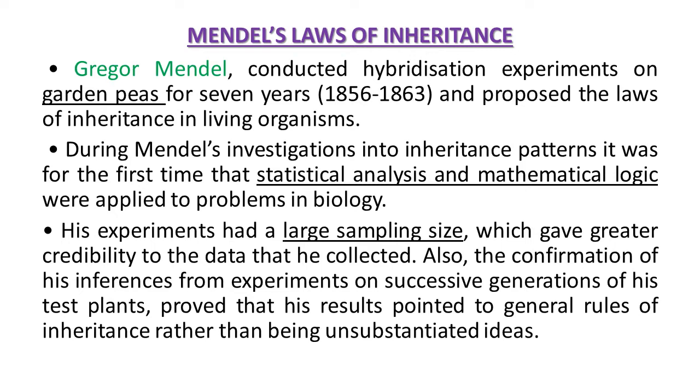Sometimes exactly similar characters are observed. Sometimes different characters are observed, and that is one type of variation. In all living organisms, plants and animals, this inheritance and its mechanism is observed. Two brothers or sisters are not alike. Children of the same parents are not alike. In plants, the progeny or next generation is also not the same. Some characters are similar, some are different. So we can understand this by understanding the principle of inheritance.